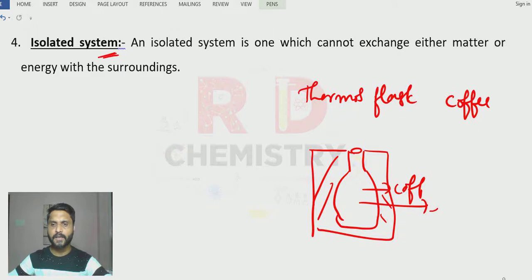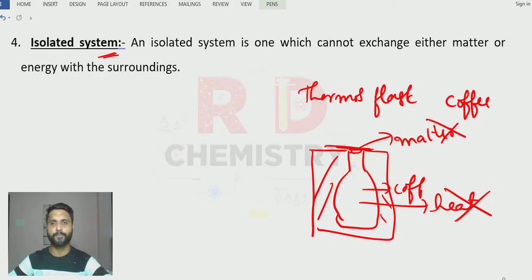So what will happen? Heat will not go out, and the temperature will not go down. Also, since it is closed, the vapors cannot go out, so the matter also cannot go out. Therefore, an isolated system is one which cannot exchange either matter or energy with the surroundings. Clear?